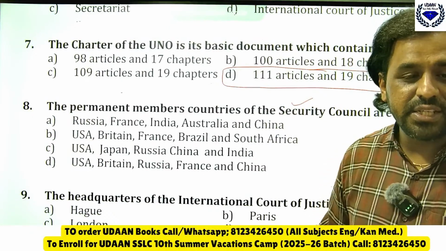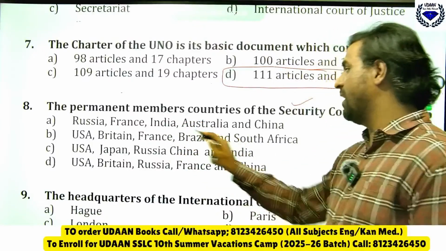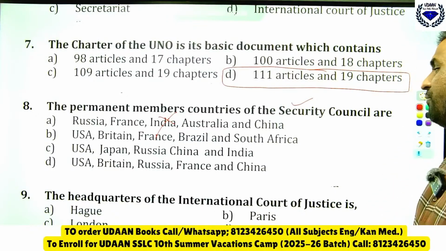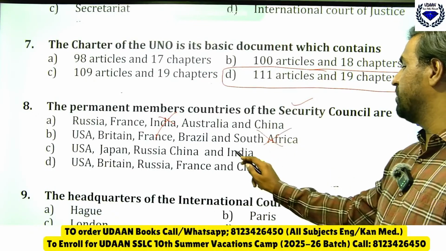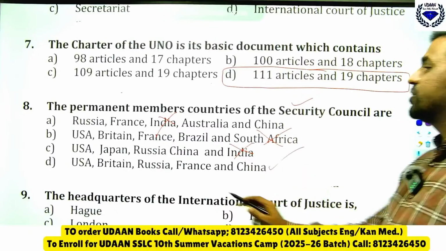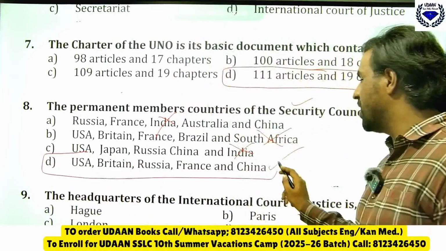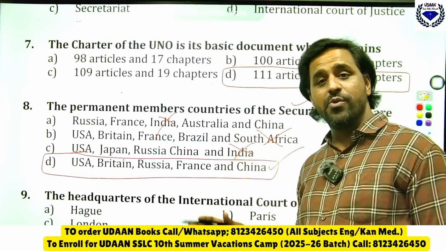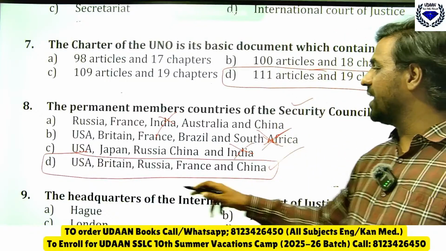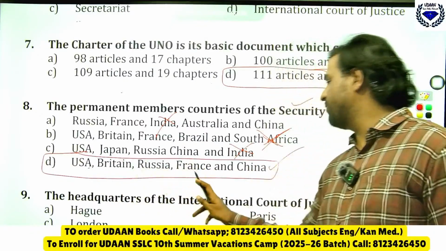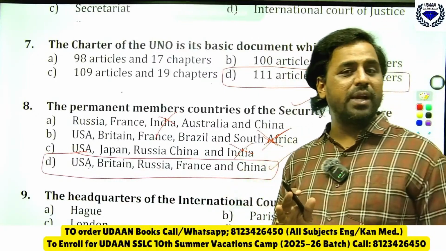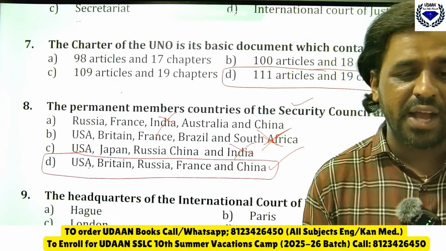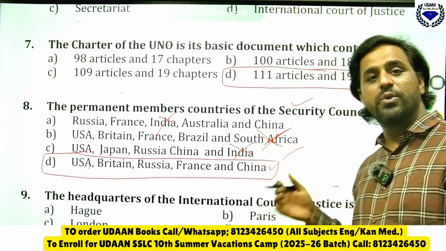Who will tell? The permanent members are Russia, France, India. No, India is not a permanent member. Then USA, Britain, Russia, France. South Africa is not a permanent member. India is not a permanent member. So option D is the right answer. India is trying to become a permanent member, but it is still not a permanent member of the UN Security Council. South Africa is not. USA, Britain, Russia, France and China are the permanent members of the United Nations Security Council. Like this you should be able to remember this.